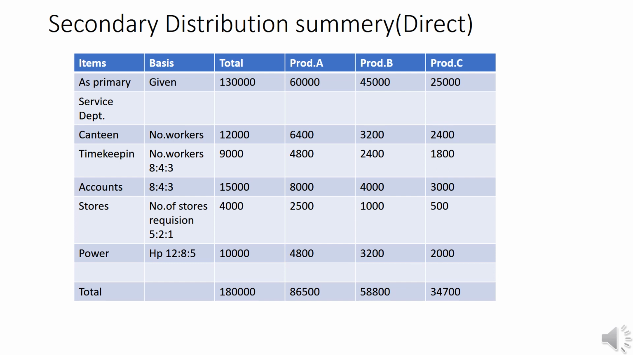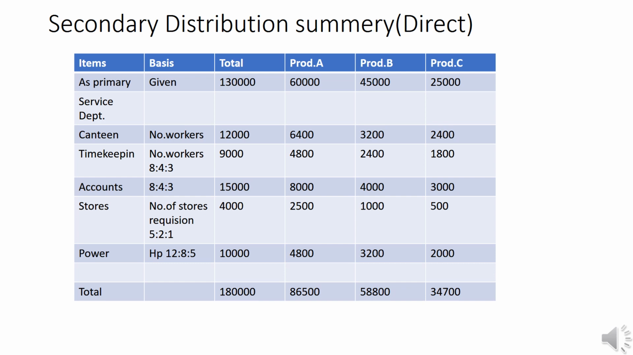The ratio is 8:4:3. The total for canteen department overhead is 12,000. It can be divided into production departments in the ratio of 8:4:3. That is 8 plus 4, 12, 12 plus 3, 15. That is why 12,000 into 8 by 15, 6,400, 12,000 into 4 by 15, 3,200, 12,000 into 3 by 15, 2,400.